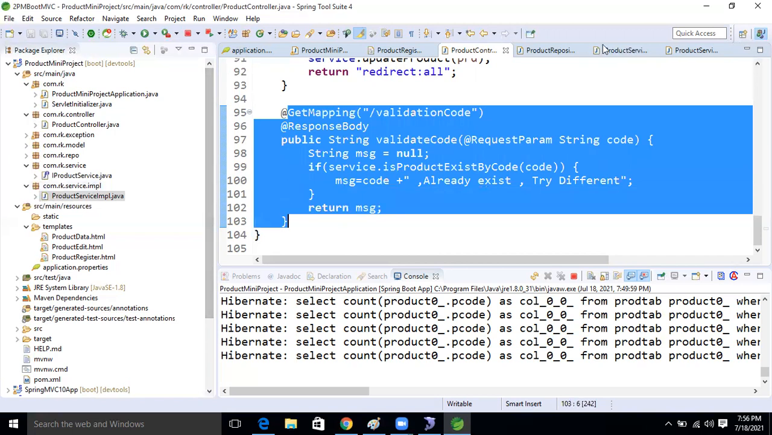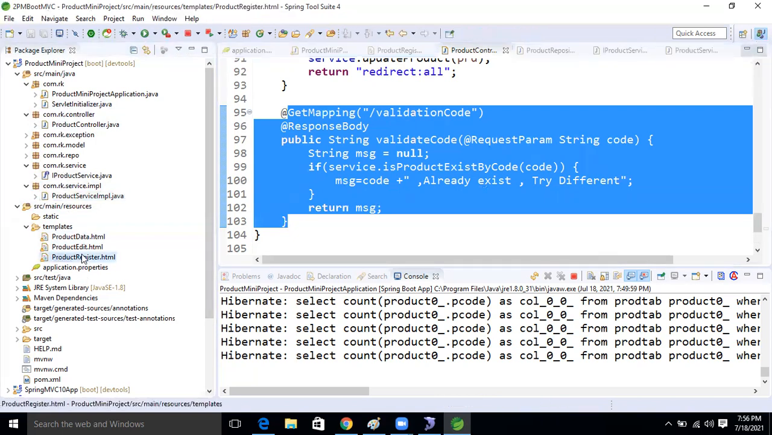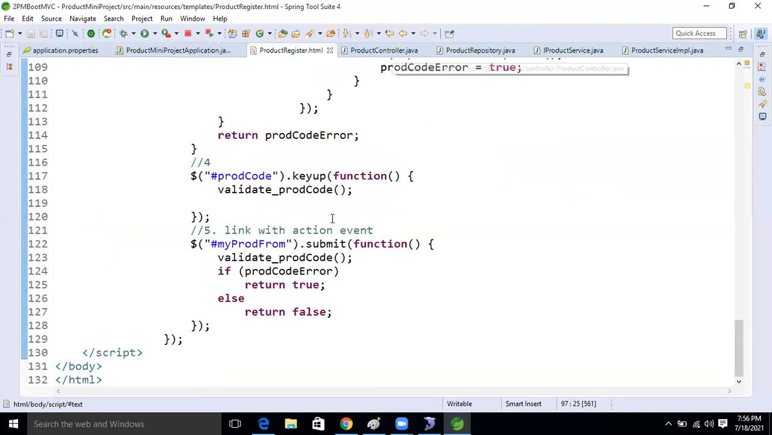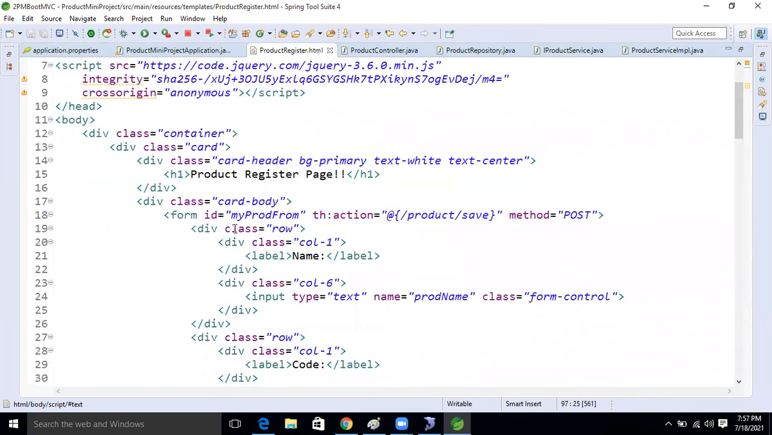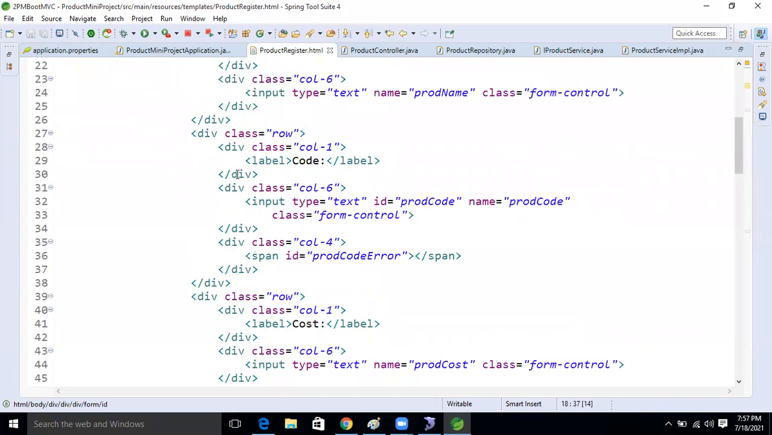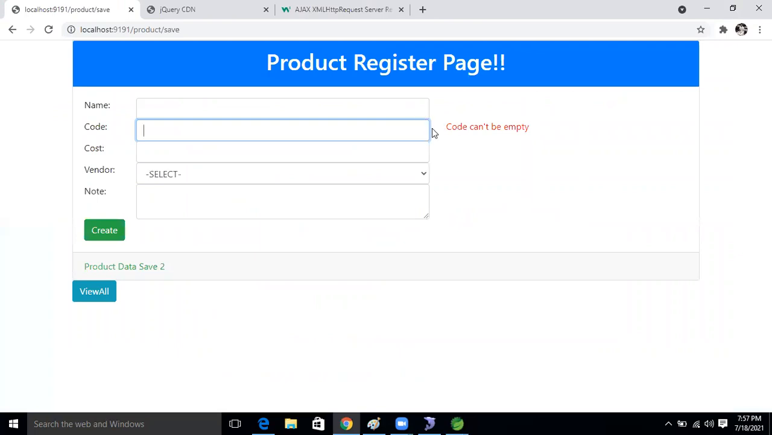Now come to our HTML page. The main things we wrote are in the HTML page only, in the registration form. Initially I took one form tag with one ID. Whenever we write the Ajax logic, it is on submit for that. Then there is the field on which we perform Ajax calling. We are checking only this one field.